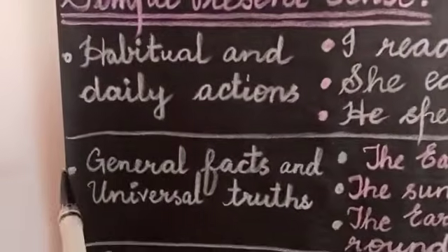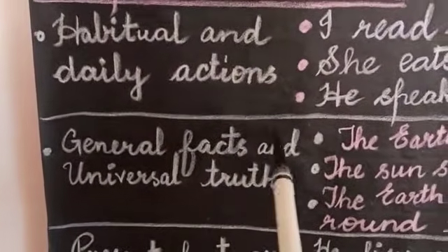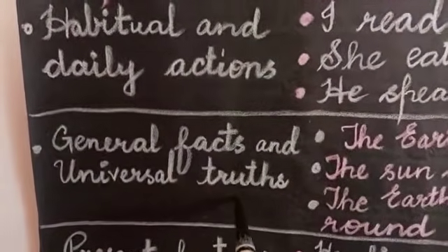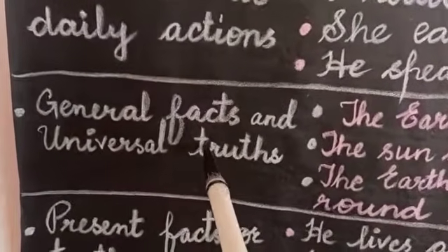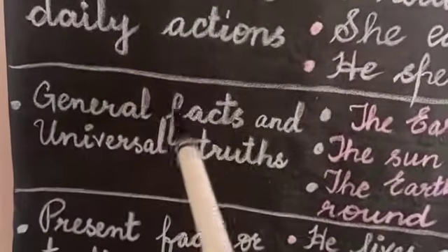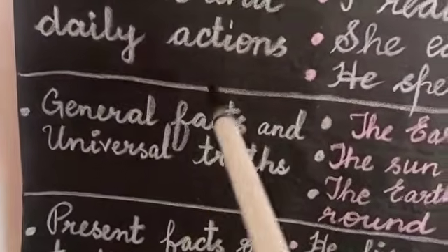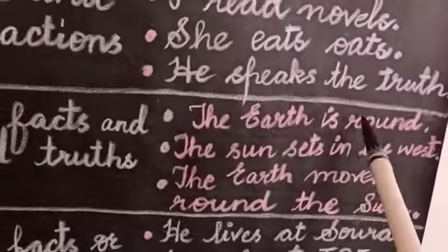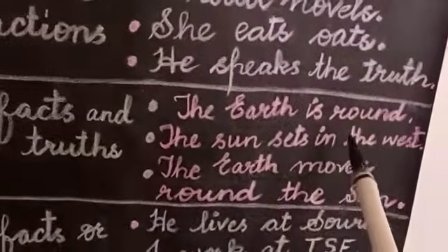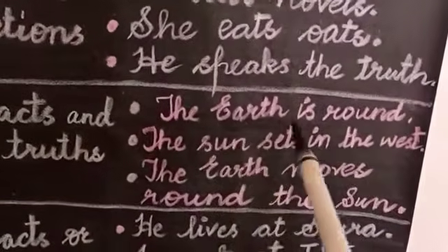Now next, use general facts and universal truths. My dear students, general facts are the facts that are worldwide accepted, that are having universal acceptance, universal validity. Means like we say, the earth is round. We are living in Kashmir, we are living in India. We the people of India believe that the earth is round.